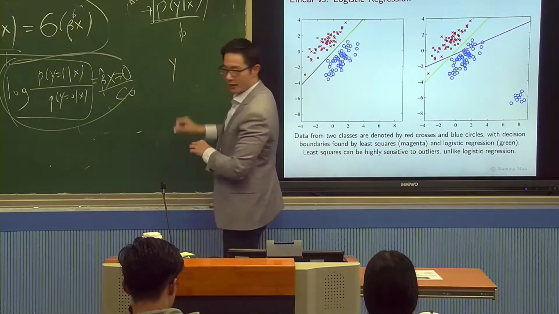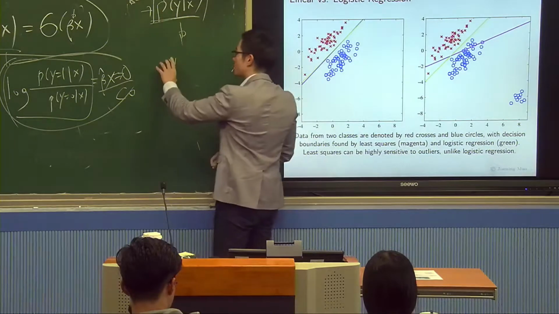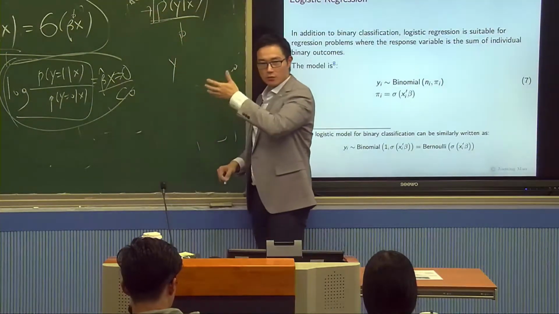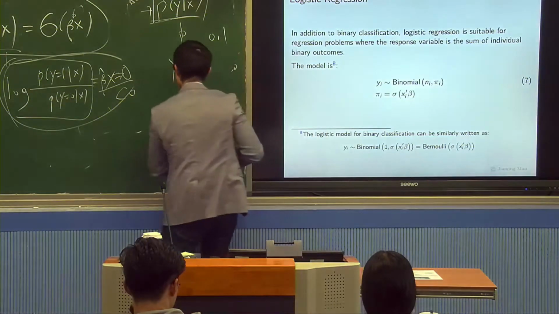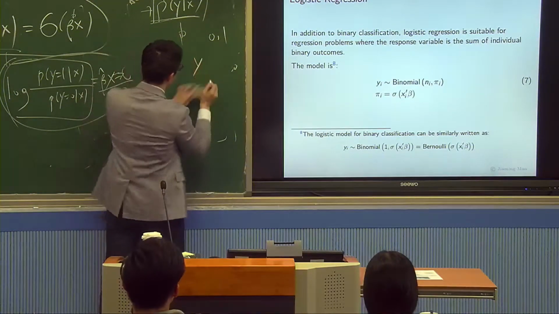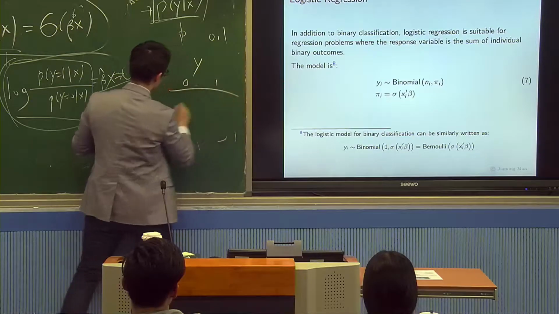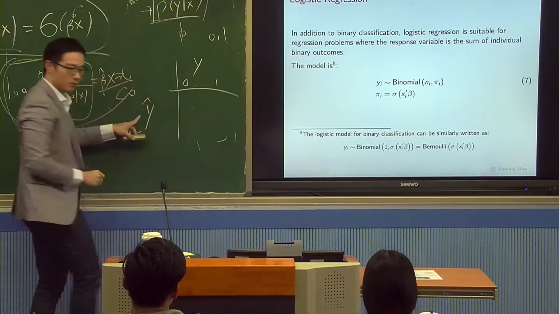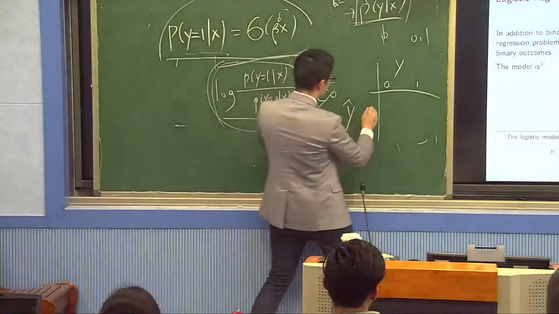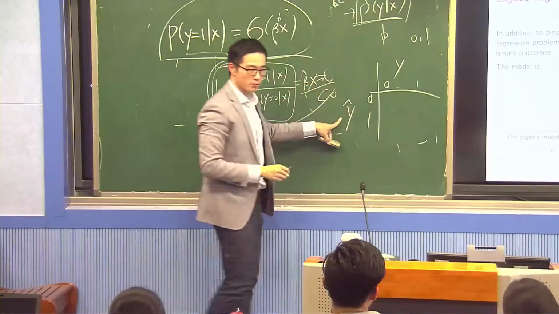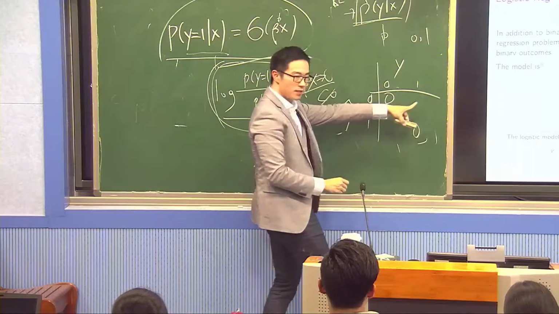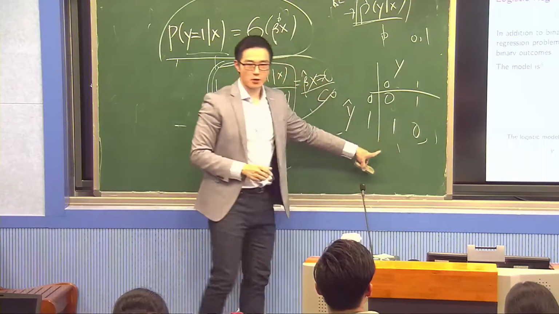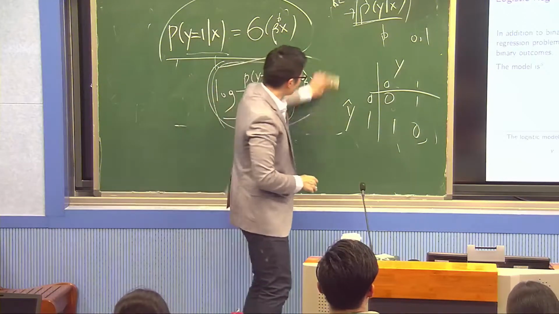And when you predict y based on this p, you use what? You use 0-1 loss. And what's the 0-1 loss? The true value has 0-1, but you are going to predict y hat, so y hat is going to be 0 or 1. If your prediction is correct, it's 0. If your prediction is incorrect, it's 1, right? That's the 0-1 loss.